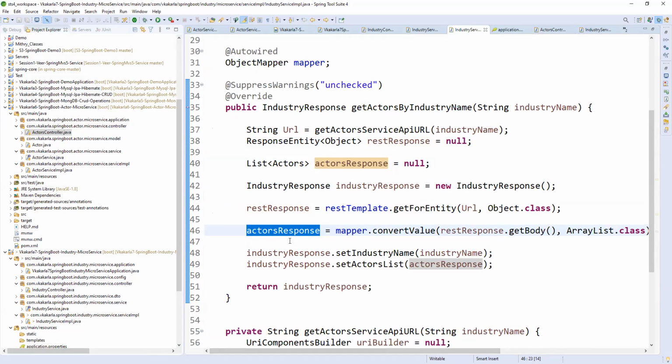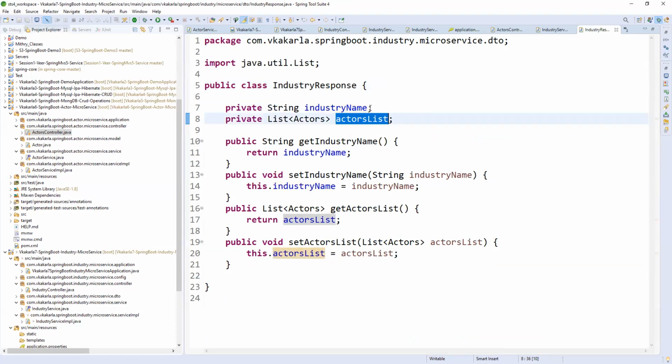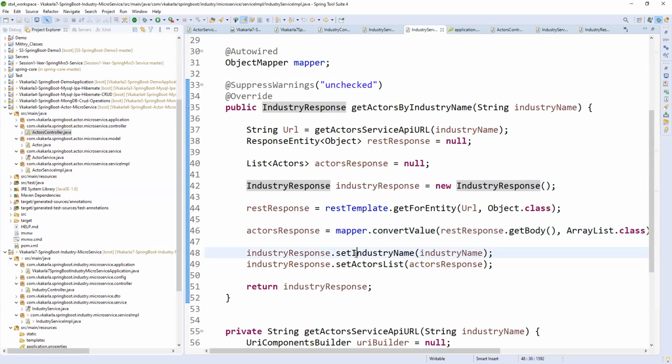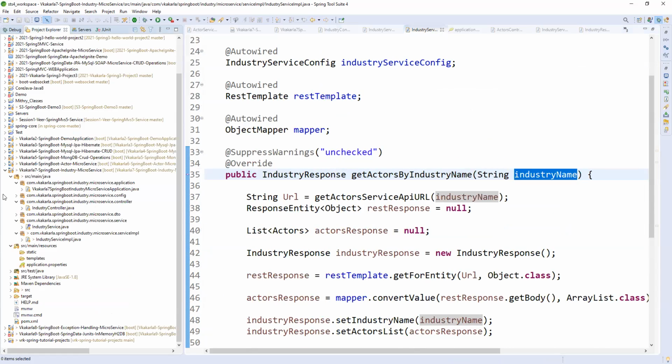Okay, fine. After that, I need to set the industry response. If you open this industry response object, it has industry name and the actors list. So whatever we are preparing, we are getting as part of the response: industry name and industry actors list. I'm preparing a response object here, and in that object I have variables, industry name and all. Whatever industry name I'm passing, I'm setting it, and the actor list response I'm getting here, I'm setting here. Finally, by passing the industry name, I'm getting an actors list here. Fine.